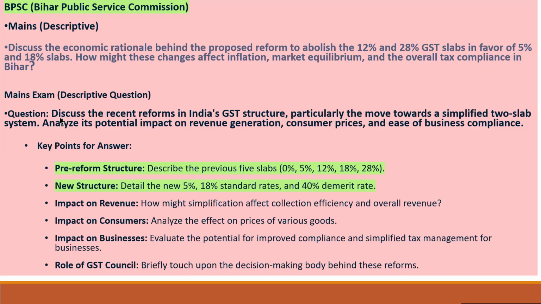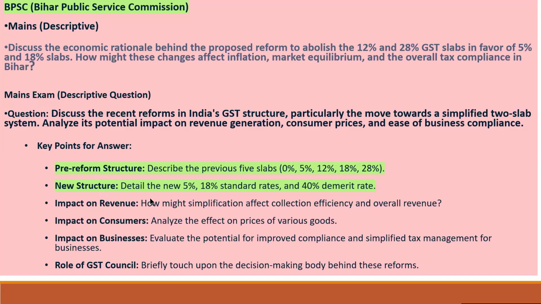Next, mains descriptive question: Discuss the recent reform in India's GST structure, particularly the move towards a simplified two-slab system, and analyze its potential impact on revenue generation, consumer prices, and ease of business compliance. So you have to give the answer like this: reform structure, describing the previous five slabs 0%, 5%, 12%, 18%, 28%.